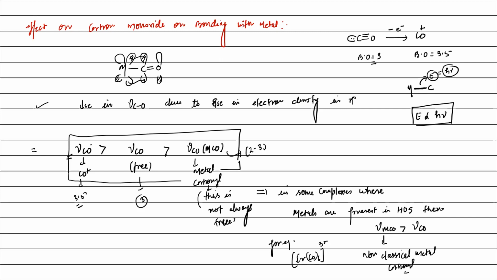Sir, so bond order is directly proportional to stretching frequency. Exactly, absolutely. The more the bond order, the stronger the bond, and that is related to the stretching frequency, that is IR. We study IR, that is infrared spectroscopy, okay?